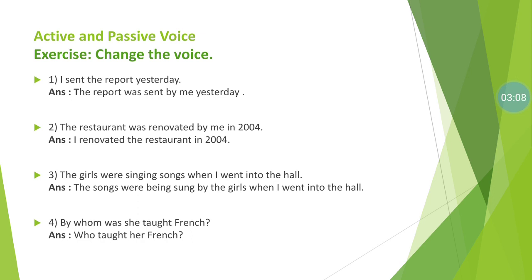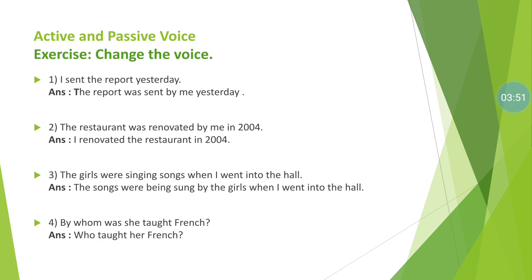Number 2, the restaurant was renovated by me in 2004. In this sentence, the restaurant was renovated, already passive verb is used. So this is the passive voice we must transfer in active voice. Though was renovated, the passive verb of simple past tense is used, so we transfer into active voice of simple past tense. I renovated the restaurant in 2004. Number 3, the girls were singing songs when I went into the hall. The songs were being sung by the girls when I went into the hall.